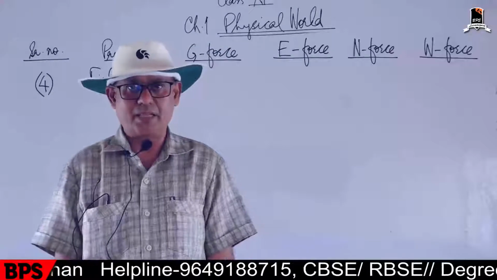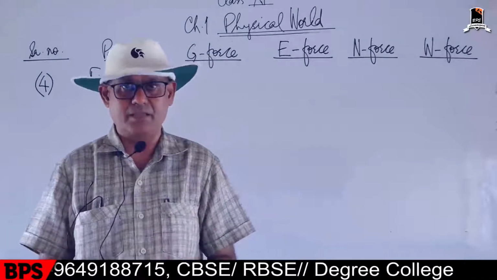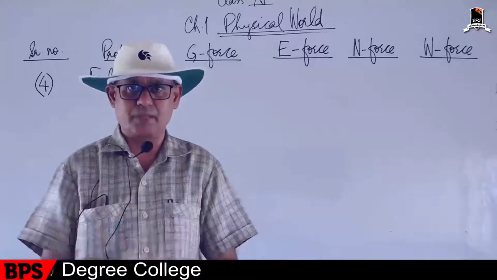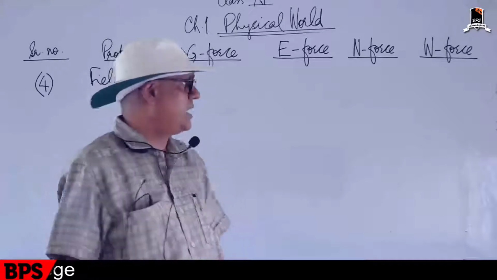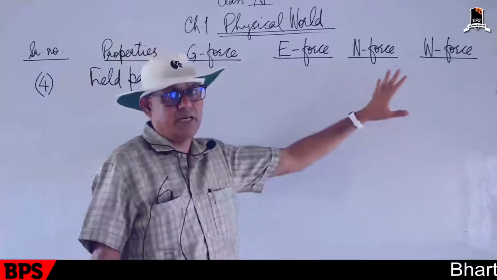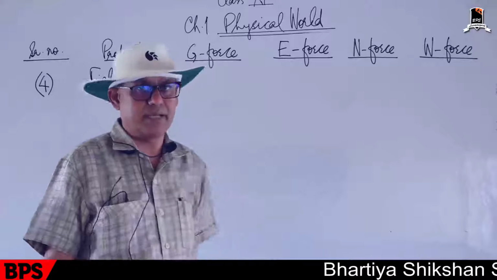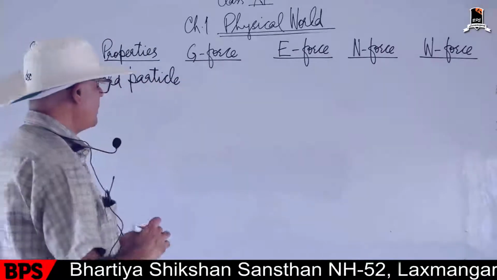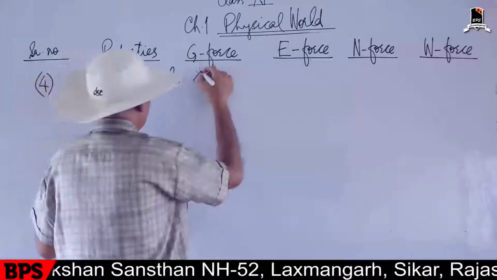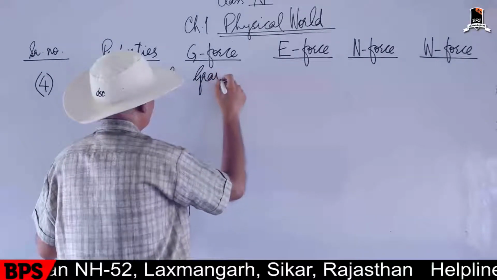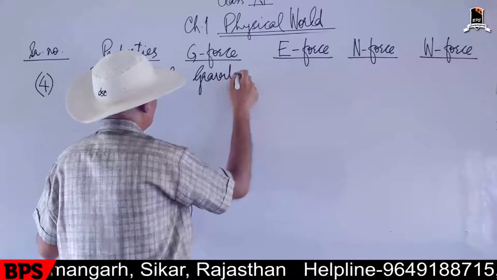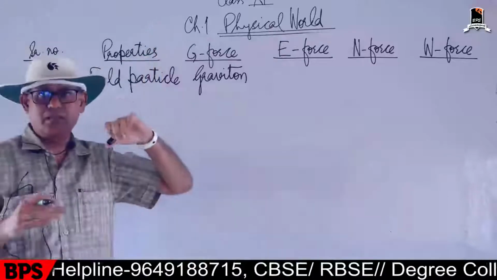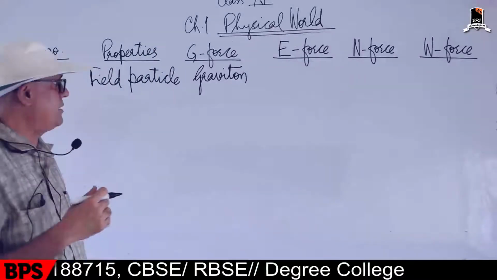We assume that whenever force is applied, the interaction is going through exchange of some particles. So these forces are governed by exchange of certain particles, which are called field particles. For gravitational force, the particle name is graviton. Graviton is the field particle due to which this gravitational force interaction happens.